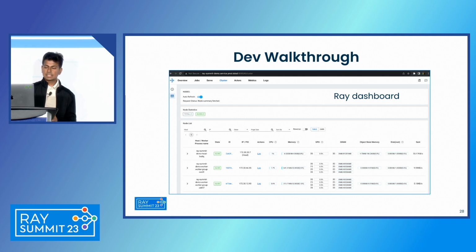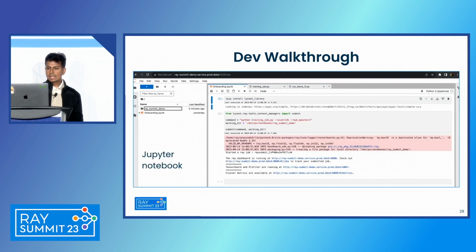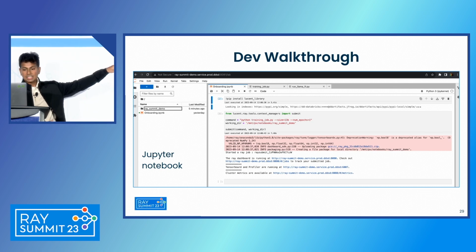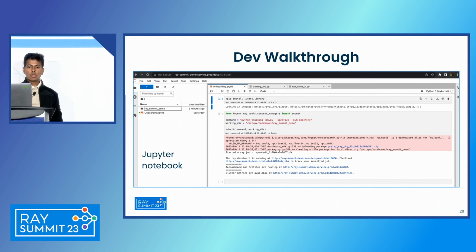As you can see, the cluster is created, 2 worker nodes with 4 GPUs on each. And this is the notebooking environment that I was talking about. So on the left, if you see, the Ray Summit Demo project directory has been copied over for them. On top of that, we also provide a simple starter onboarding notebook for them. They only need to update the command and the working directory to kickstart a new Ray job.